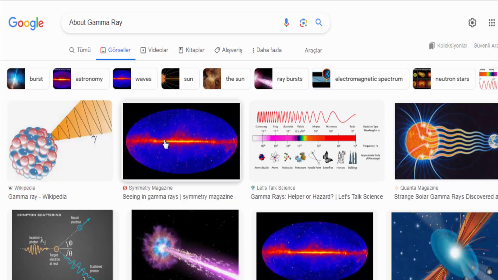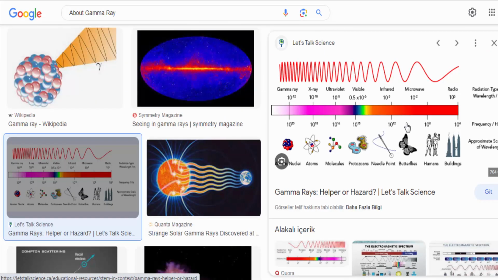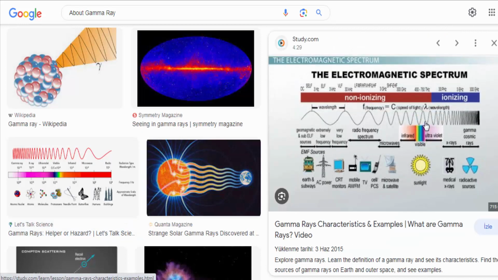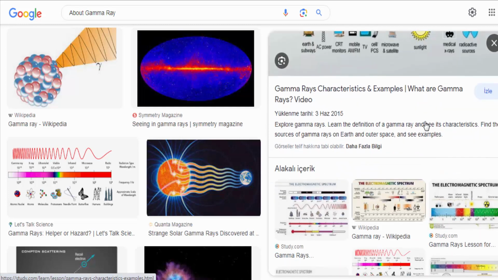Gamma rays are a form of high-energy electromagnetic radiation that have the shortest wavelengths and highest frequencies in the electromagnetic spectrum. They are produced by various nuclear and subatomic processes, such as nuclear decay, nuclear reactions, and particle interactions. Here are some key points about gamma rays.